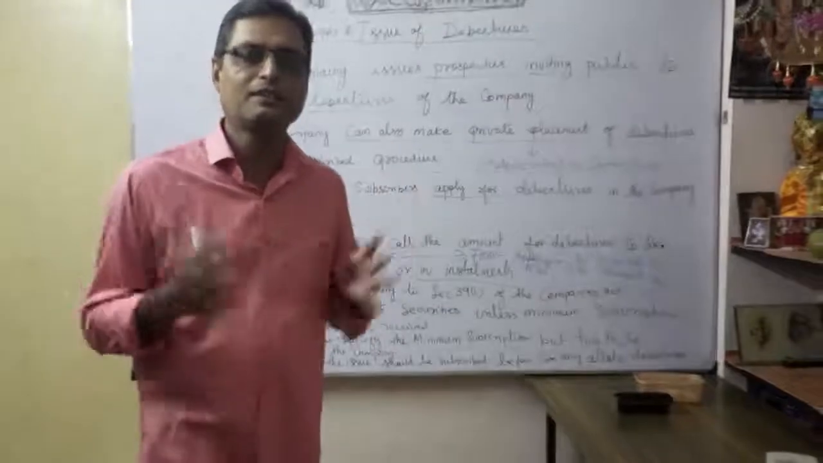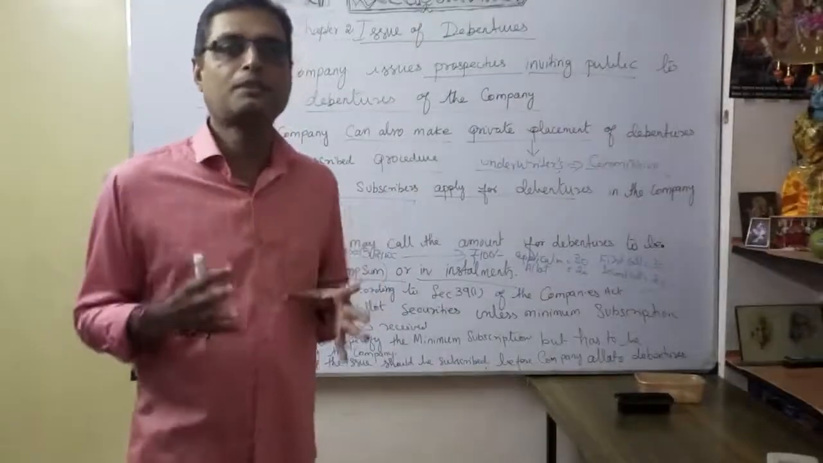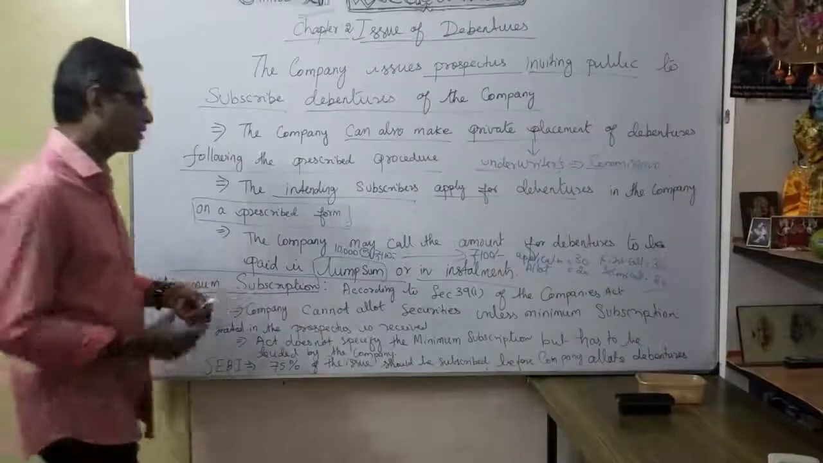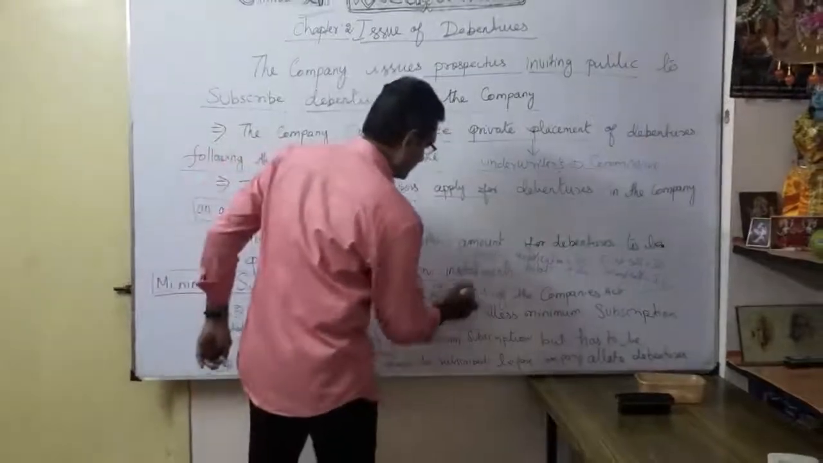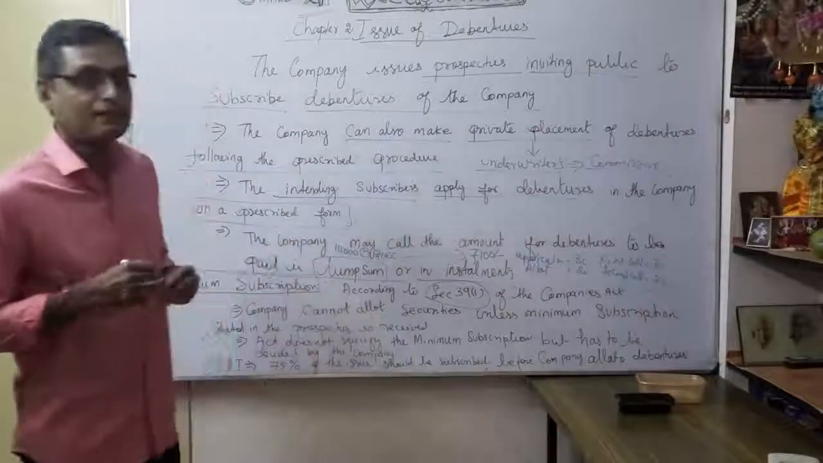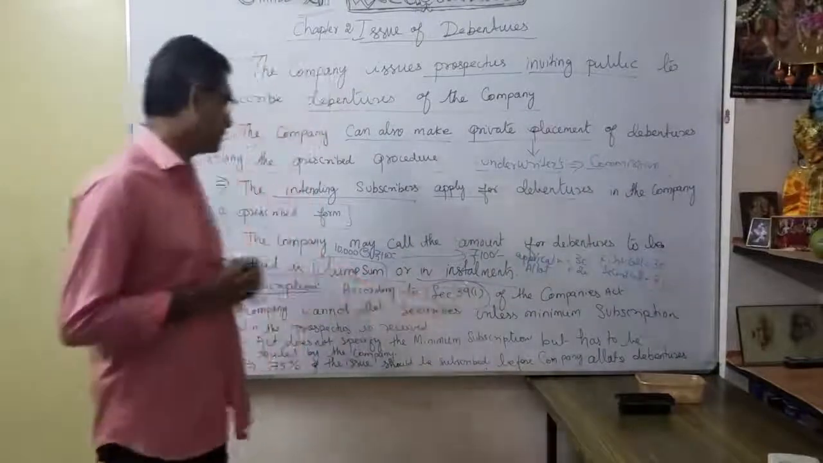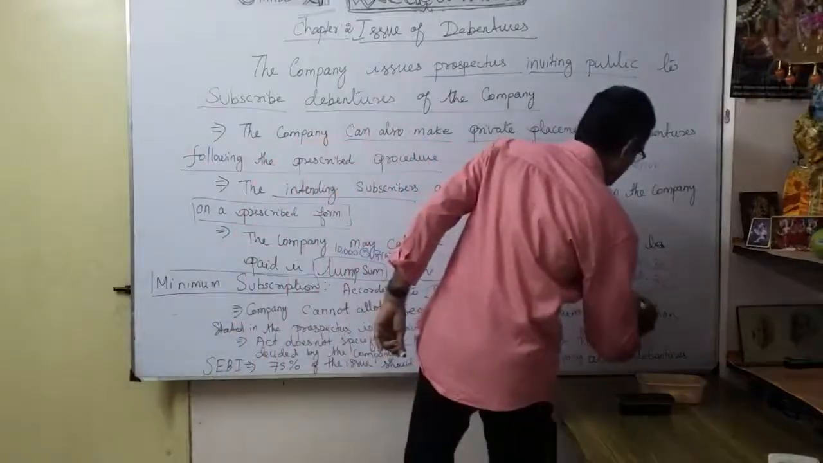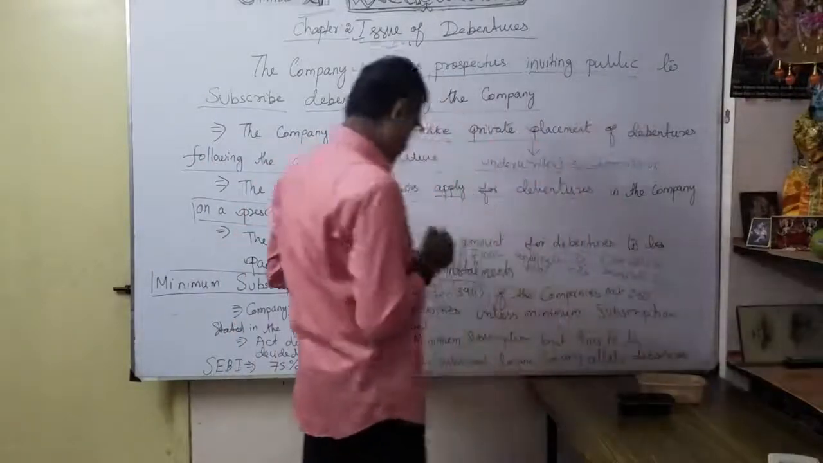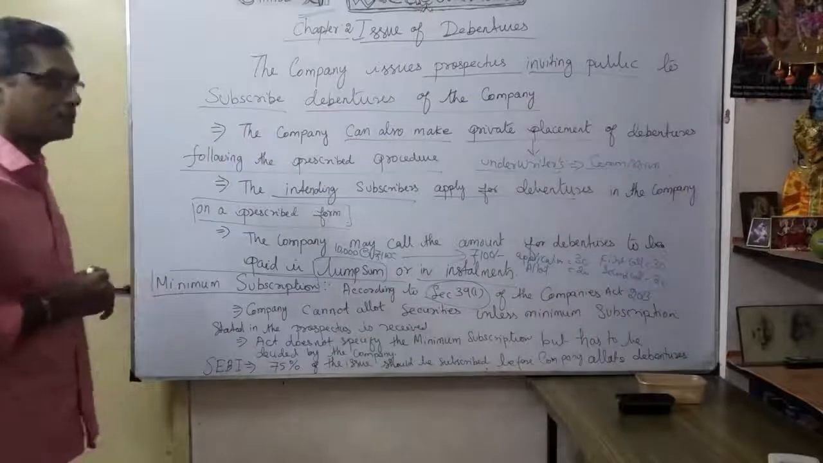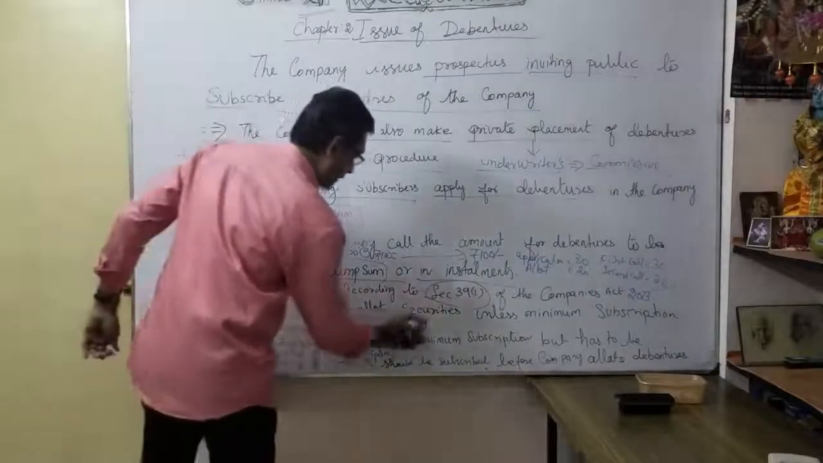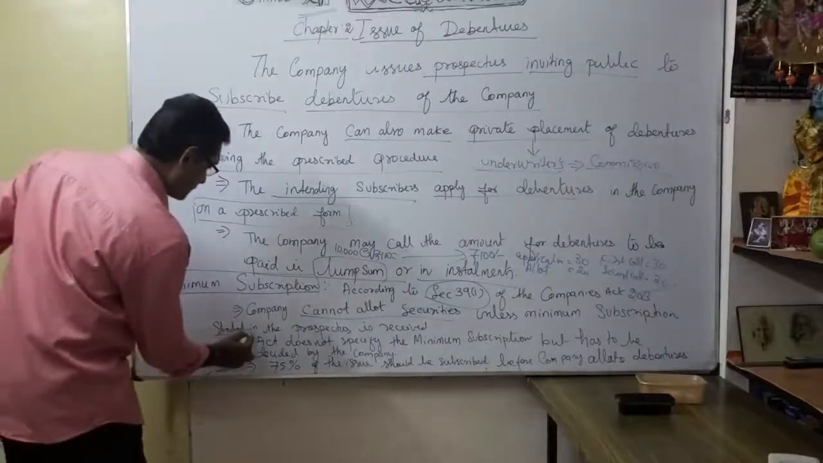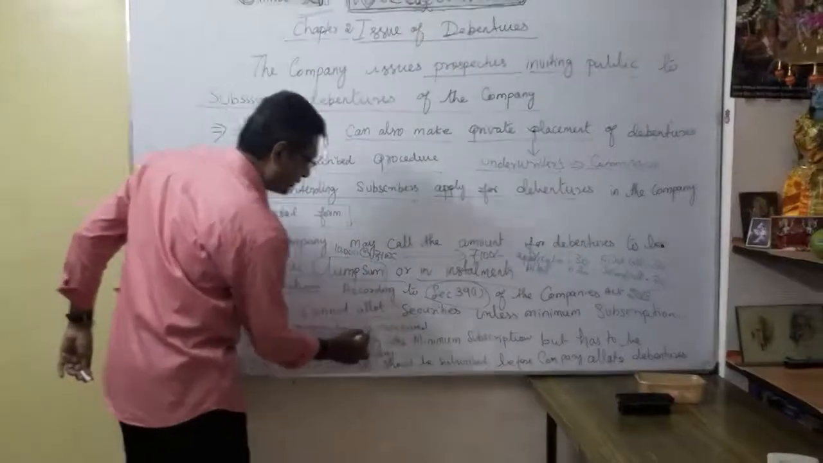See here, at least debenture holders have to subscribe some minimum subscription, some amount. That's what I'm trying to say. According to Section 39, Subsection 1 of the Companies Act 2013, a company cannot allot securities unless the minimum subscription stated in the prospectus is received.